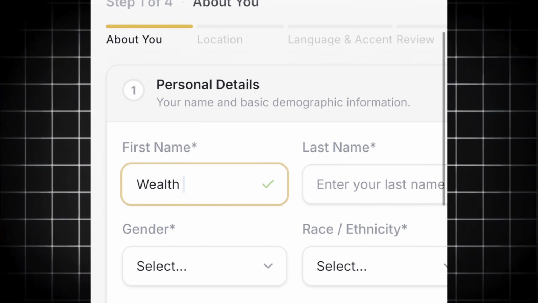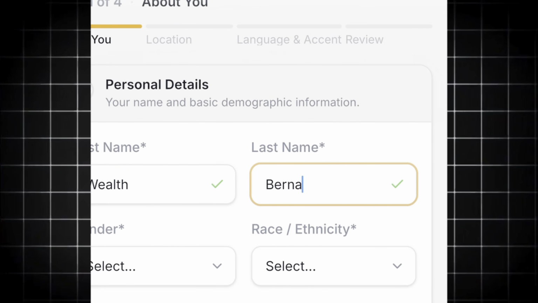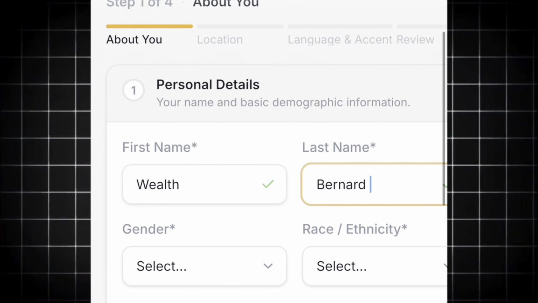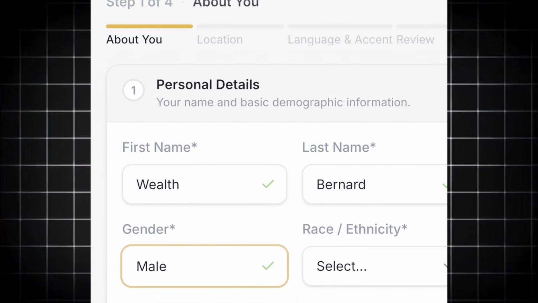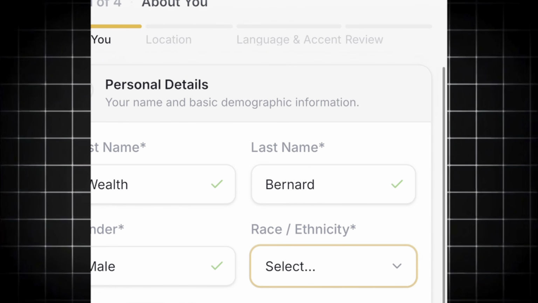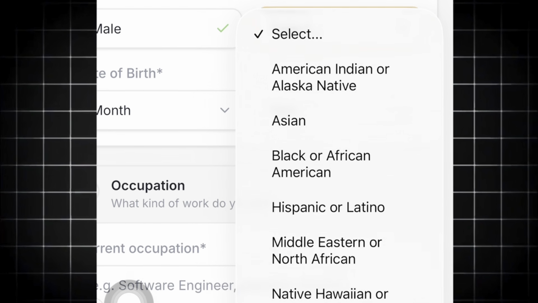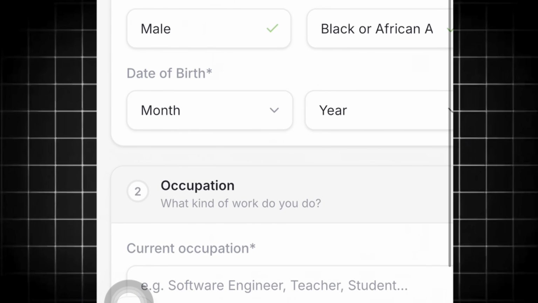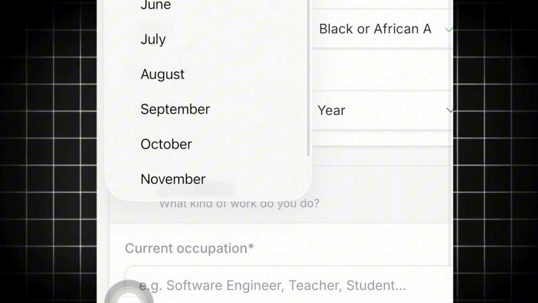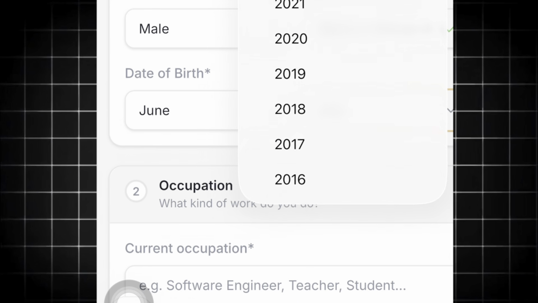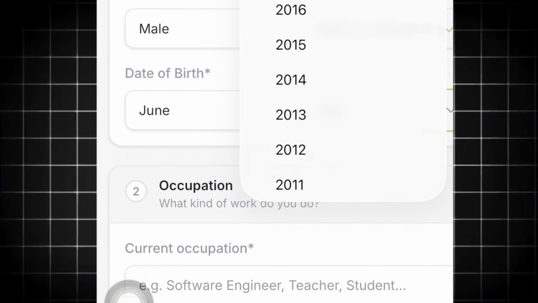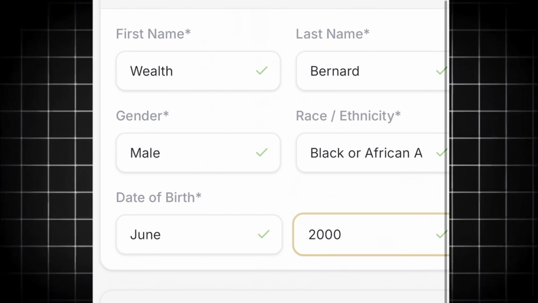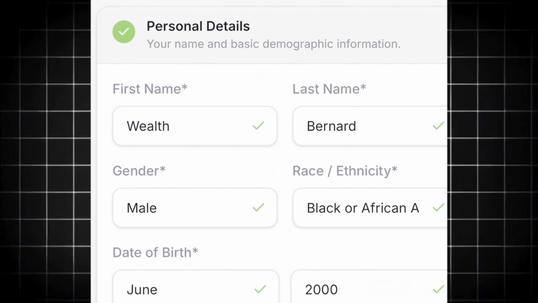My last name, I'm going to put Bernard, right? Select gender, and I'm going to choose male. Race, I'm going to come right here, select my race and ethnicity. I'm going to say I'm a Black or African man, right? Date of birth, I'm going to just put something random. June, and for the year, anything random right here, 2000, right? Boom. And that's all they ask for you right there.